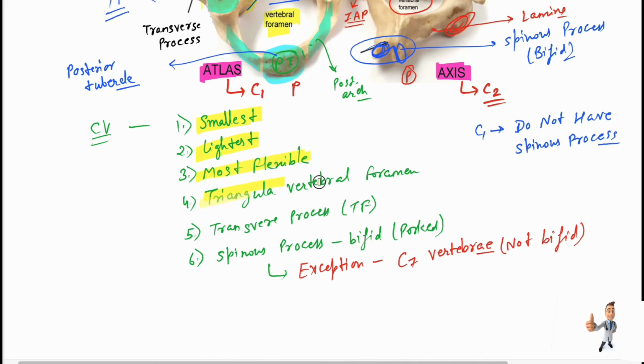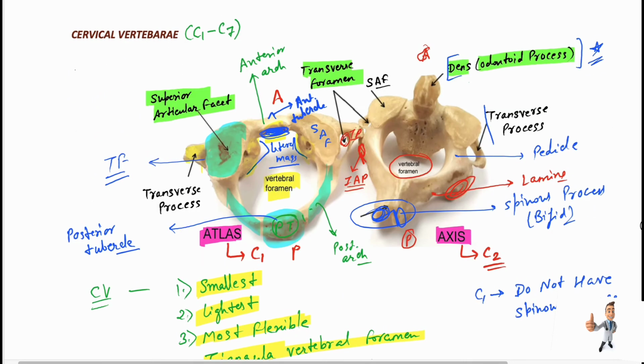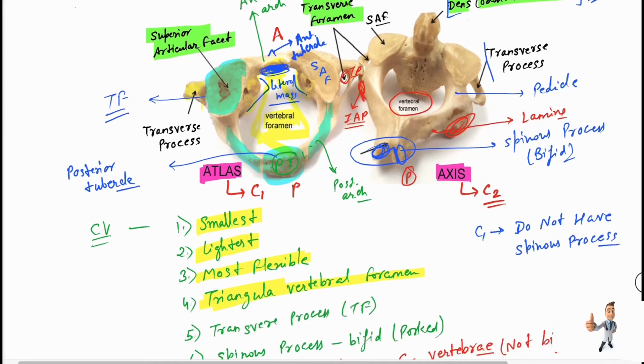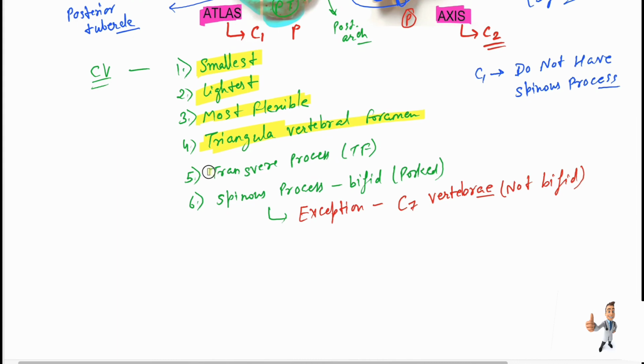They have the triangular vertebral foramen. Then we have the transverse process, and this is the spinous process, and this is the bifid.